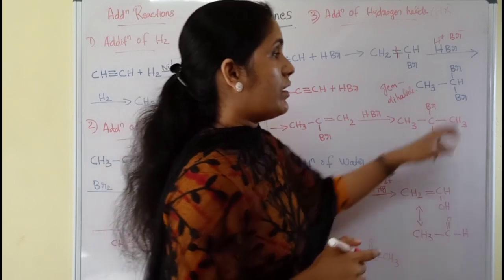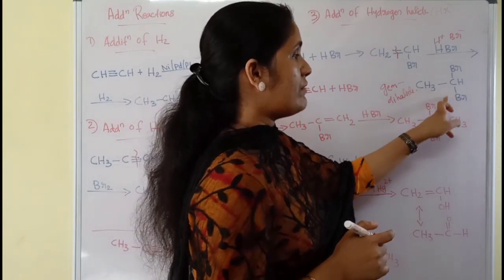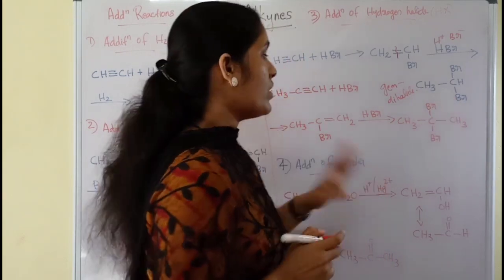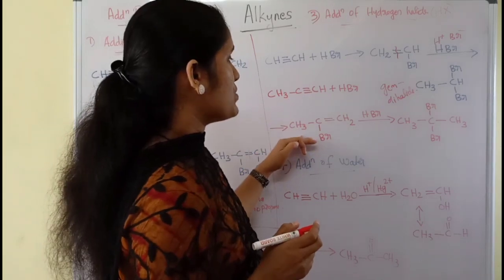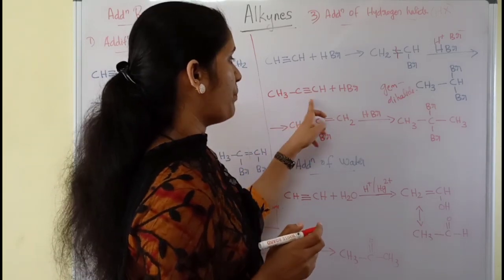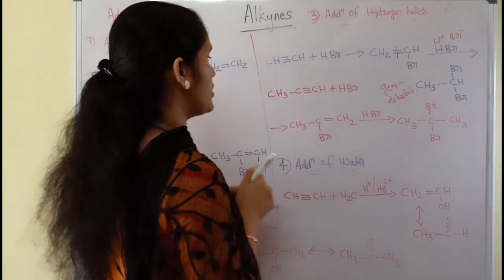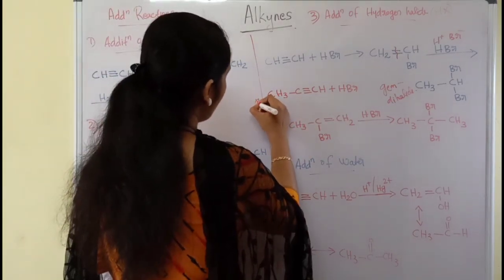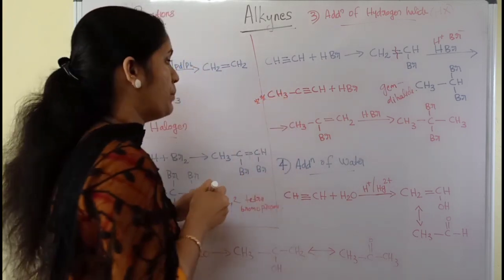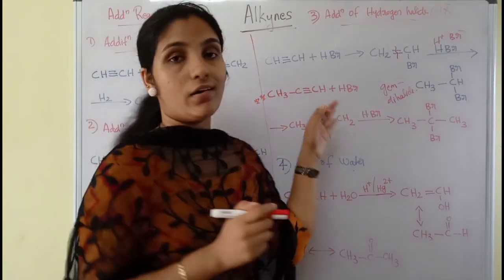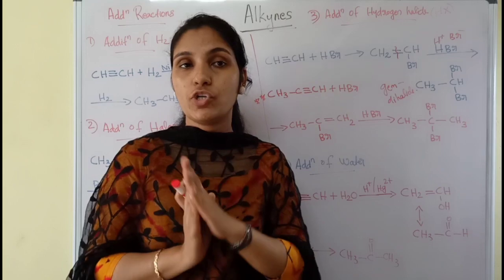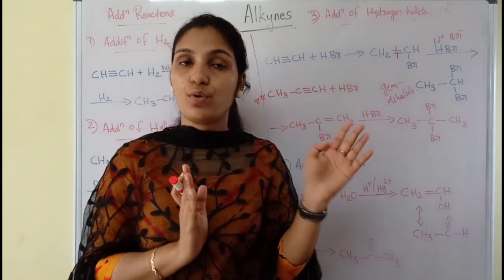So here geminal dihalide of ethyne will be obtained. Okay, now the reaction is carried out using propyne. So propyne on treating with HBr. So here the first thing you should understand in your mind, propyne is an unsymmetrical alkyne. So the addition reaction is according to the Markovnikov's rule.